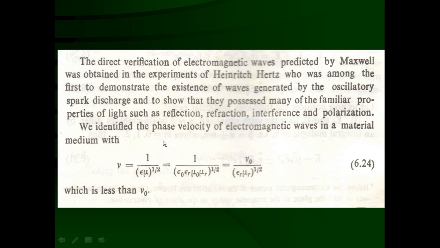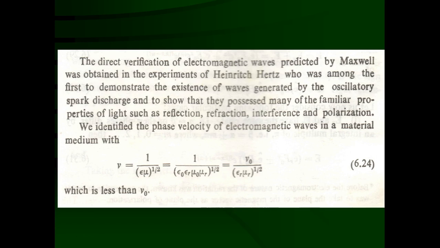We identified the phase velocity of electromagnetic waves in a material medium as V equal to 1 upon (epsilon mu) raised to 1 half. We have already established this equation from Maxwell's equations, and this value depends upon the medium.